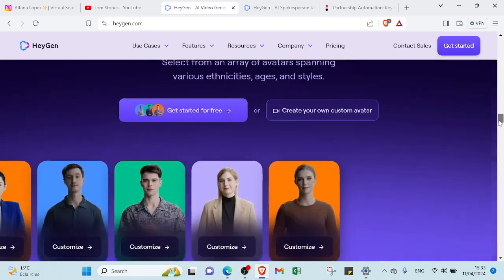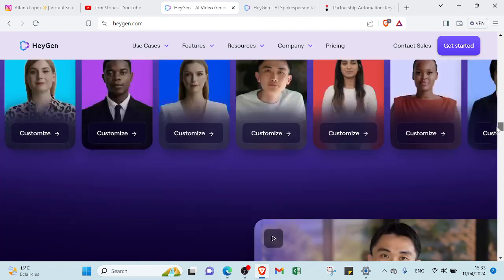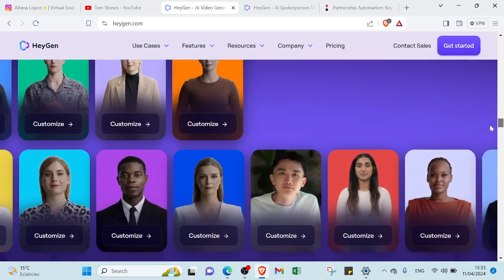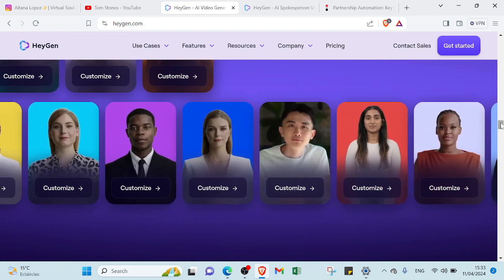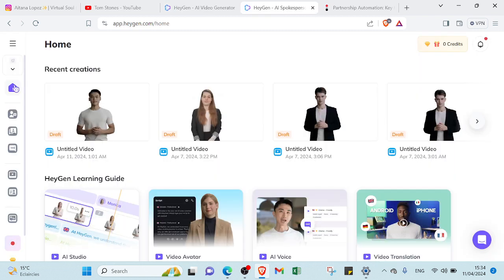If we scroll down more, you'll find a lot of AI characters, so you can choose the one that suits you, and then you're going to start earning money. The only thing you have to do is click on get started and enter your email and your verification code. Then you're going to answer a few questions and sign up. If you sign up, you will have an account on this website and it will lead you to this homepage. So this is the homepage.